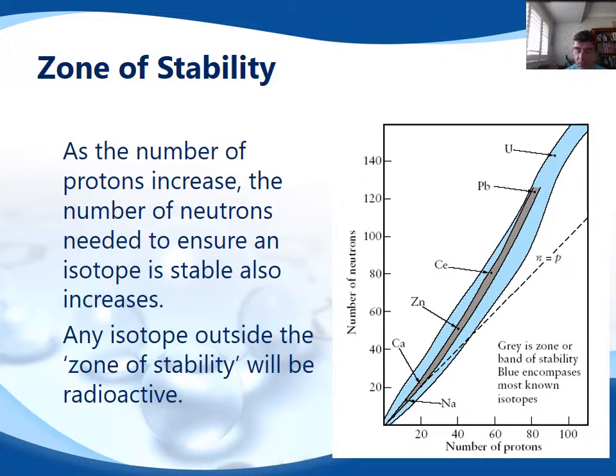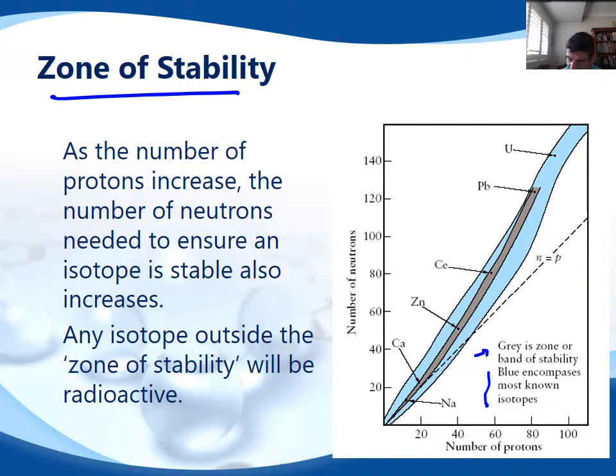And here is what is called the zone of stability. So you can see there is a range here. The gray is the zone or the band of stability. So that's where the elements are stable nuclei, but the blue areas are where we have the unstable nuclei, or the radioisotopes.